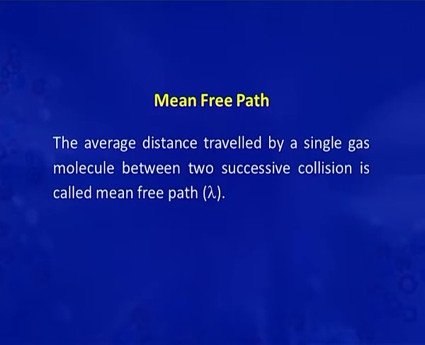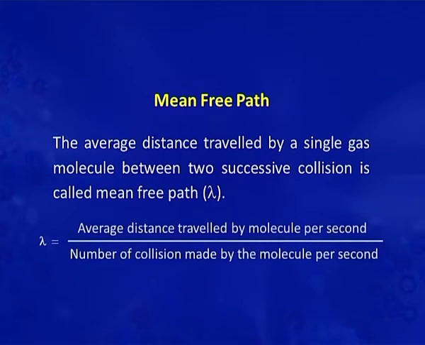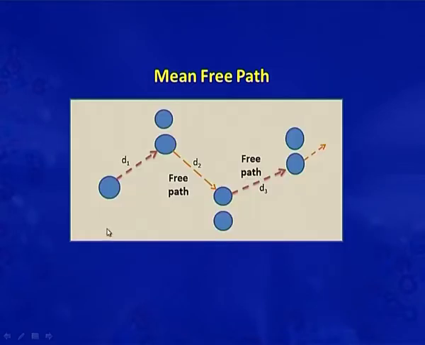The average distance travelled by a single gas molecule between two successive collisions is called mean free path, and it is represented by the symbol lambda. Lambda is equal to the average distance travelled by a molecule per second divided by the number of collisions made by the molecule per second. In this slide, you can see these molecules colliding with each other.